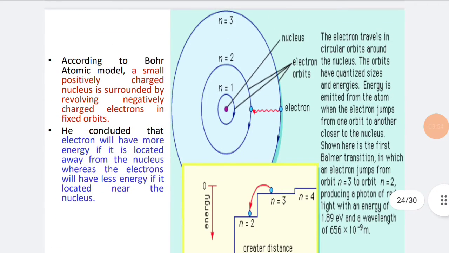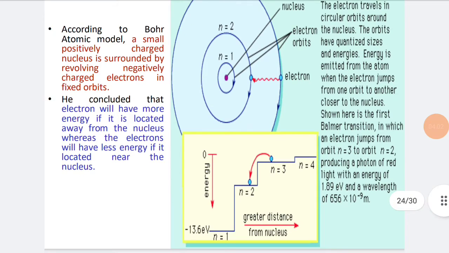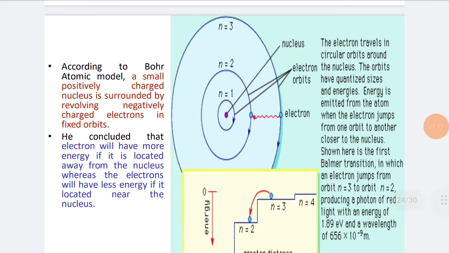According to the Bohr atomic model, a small positively charged nucleus is surrounded by revolving negatively charged electrons in fixed orbits. He concluded that an electron will have more energy if it is located away from the nucleus, whereas the electron will have less energy if it is located near the nucleus. Here in this diagram, we can see different orbits.